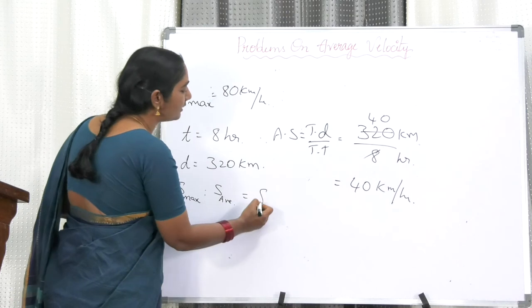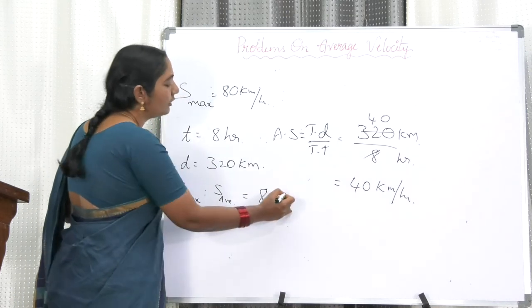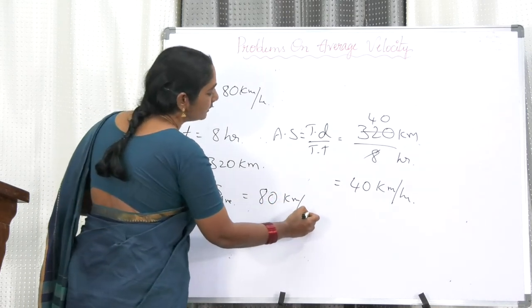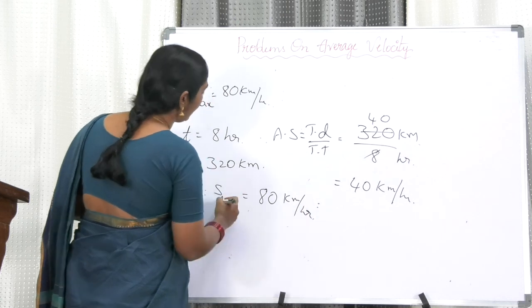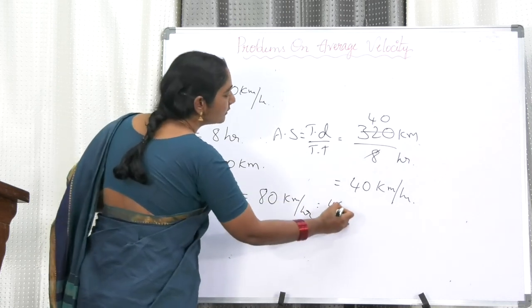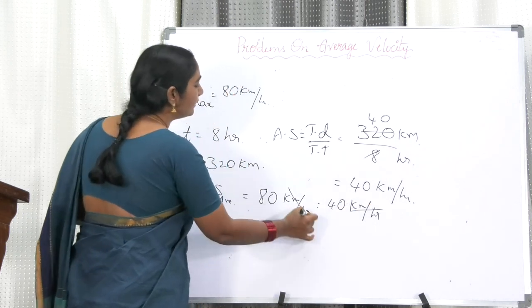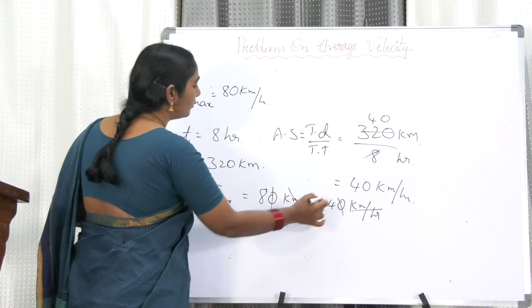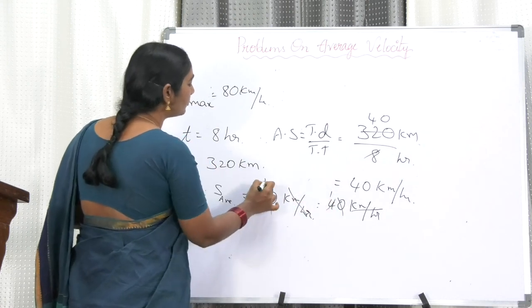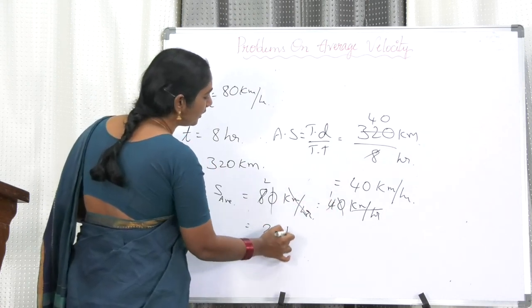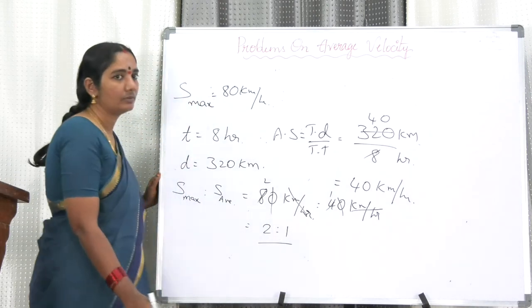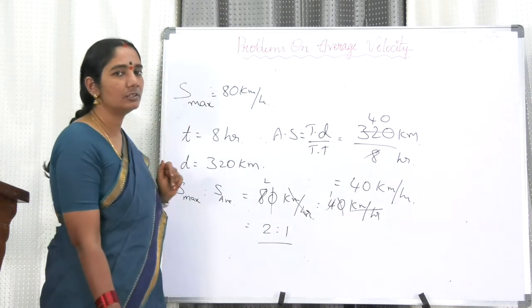Maximum speed is already given as 80 kilometers per hour, and average speed we got, 40 kilometers per hour. We can cancel the zeros, 4 ones are 4, 4 twos are 8. So 2:1 is the ratio.